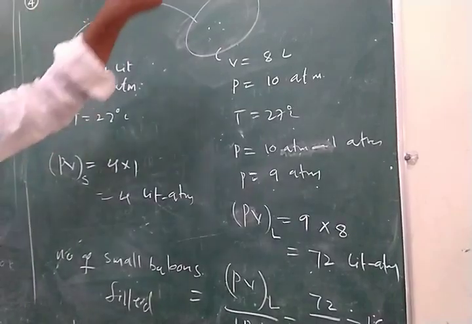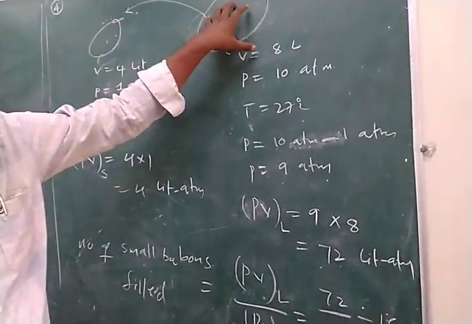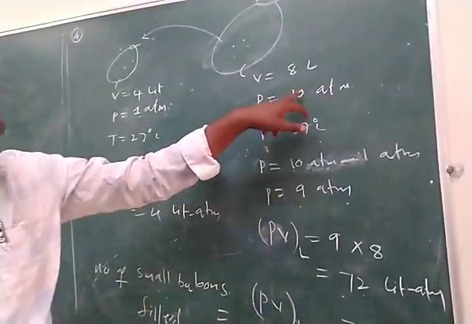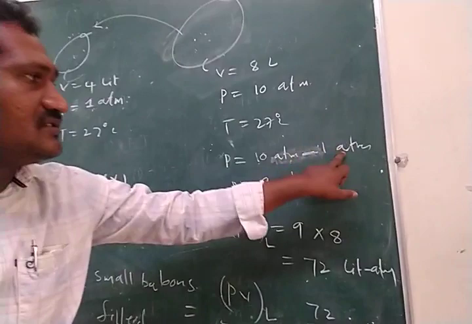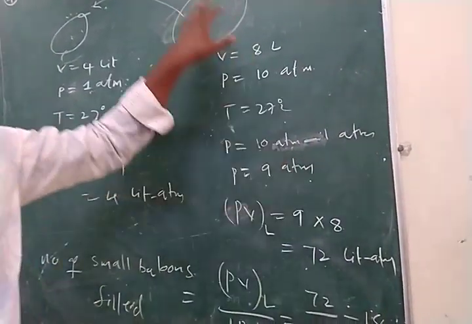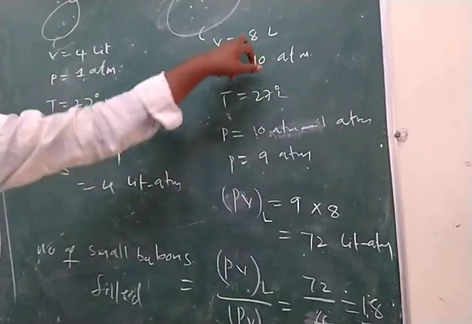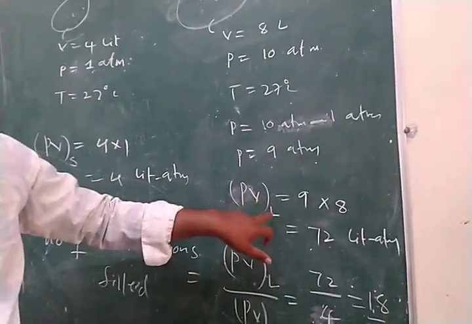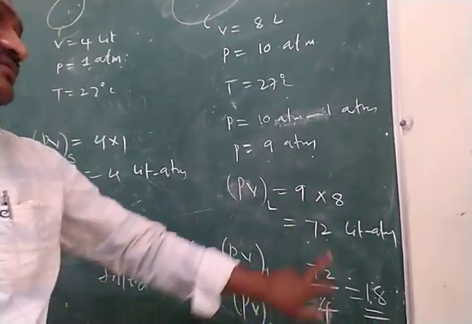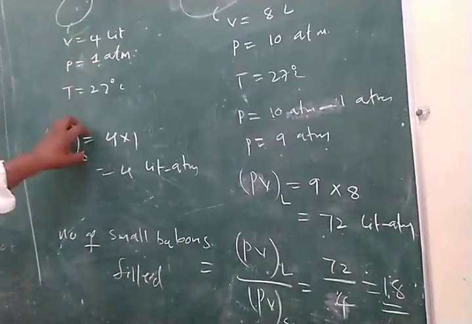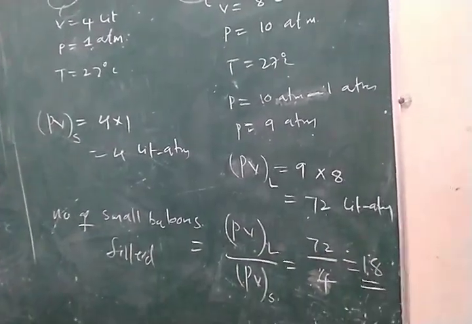So when we transfer the gas, the pressure must be decreased to 10 minus 1 equal to 9 atmosphere. So 9 into 8 gives PV of the large cylinder, which is 72. Dividing by the PV of the small balloon, we get 18.